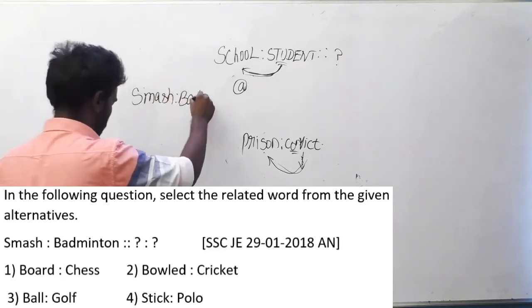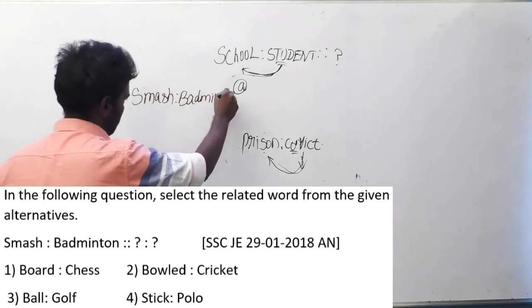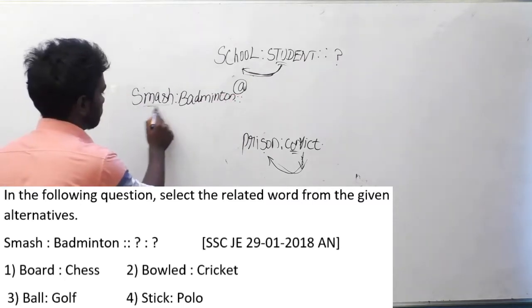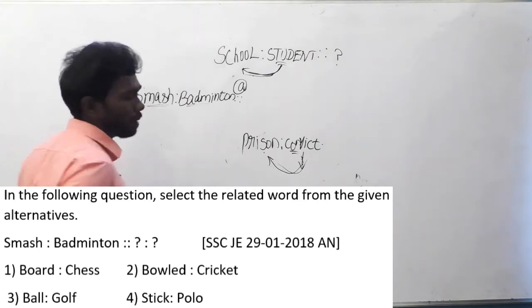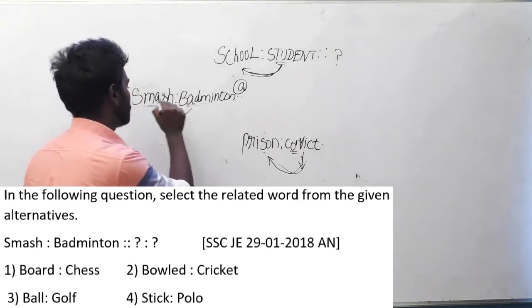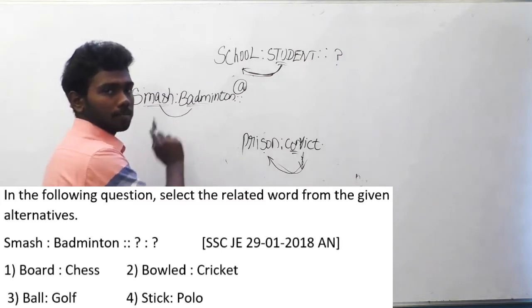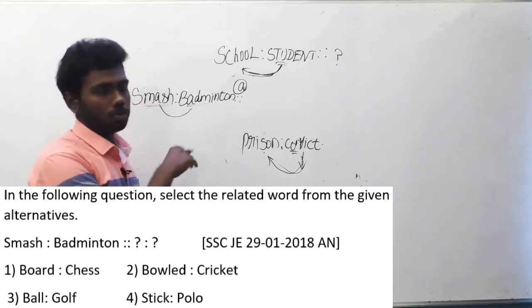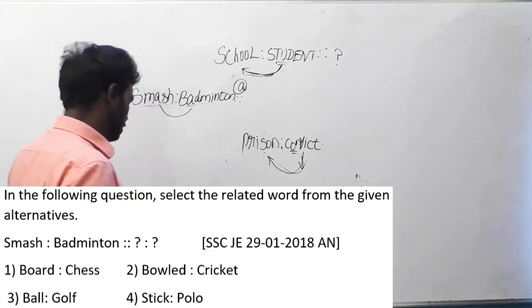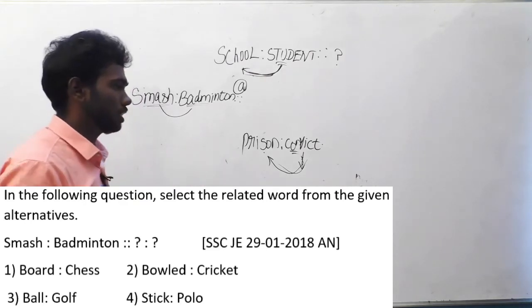When you look at the relation between the first two words, smash is to badminton, what is the relation between smash and badminton? Actually, smash is a type of shot played in badminton. So we have to similarly find the type used in this game. When you check option A, board is to chess.